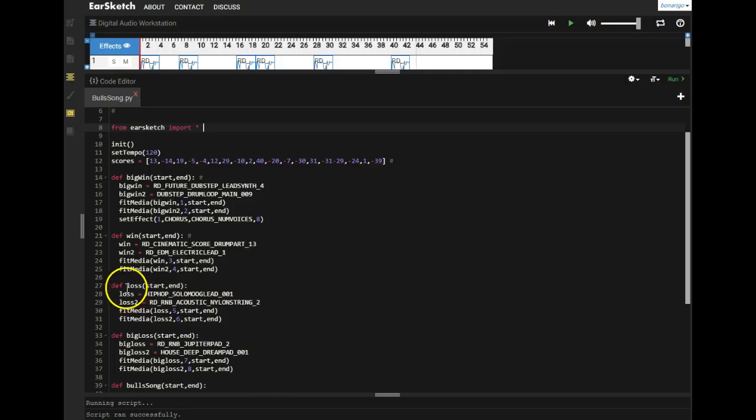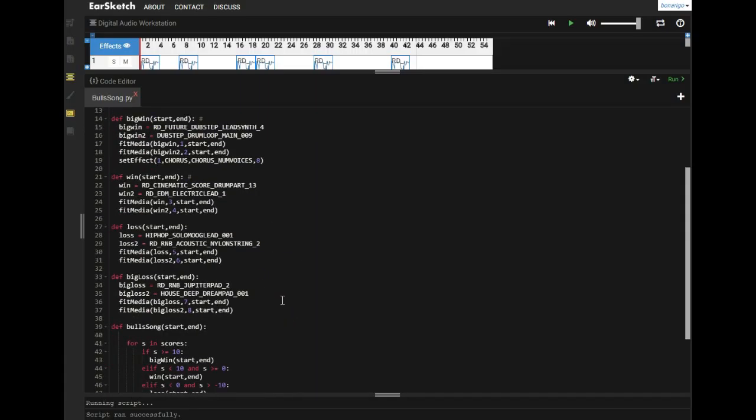I defined a loss to be where they scored between -10 and 0. And then I defined a big loss to be if they scored fewer than -10 points than their opponent. So I defined each of those, which I will call later on in the function.